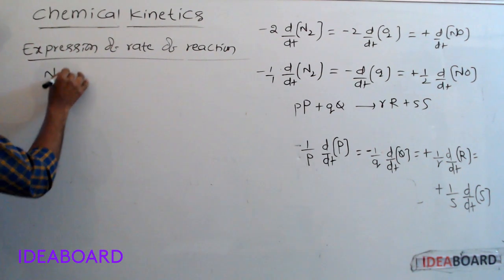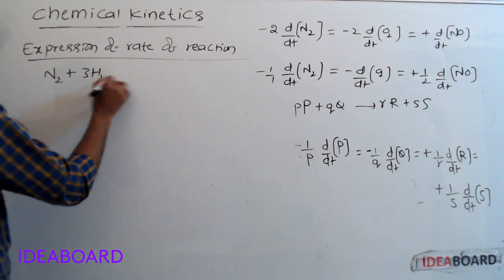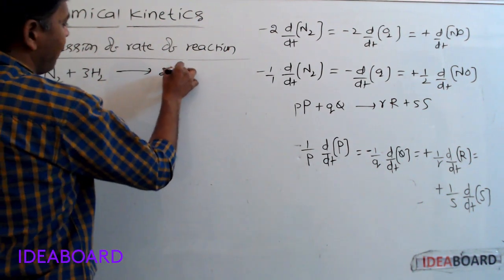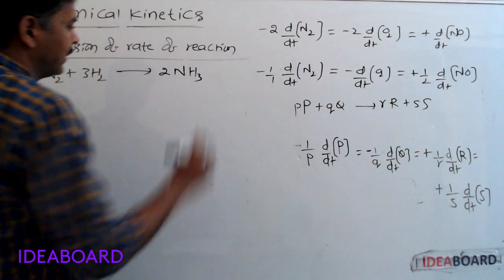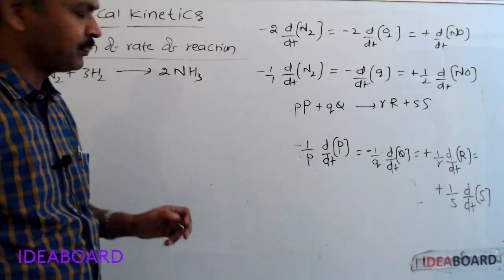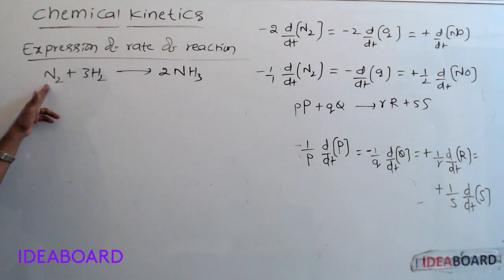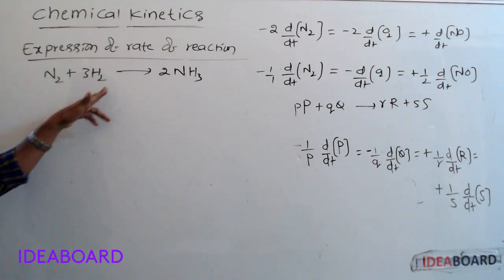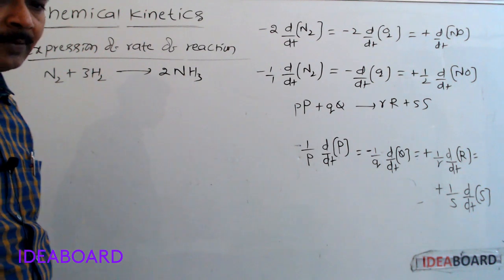If we take this reaction, nitrogen plus 3 moles of hydrogen gives rise to 2 moles of ammonia. For this reaction, we should write the rate expression. Here 1 mole of nitrogen reacts with 3 moles of hydrogen and forms 2 moles of ammonia.